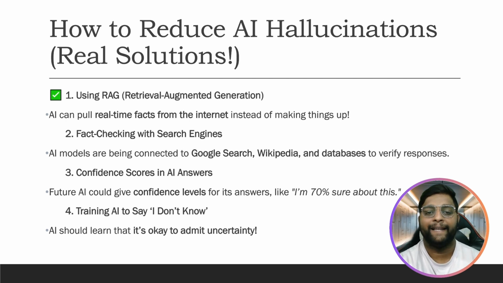Confidence score in AI answers. In the future, AI could give a confidence level for its answer, like "I am 70% assured about this." That is also one of the ways to check whether the answer has been hallucinated or not.